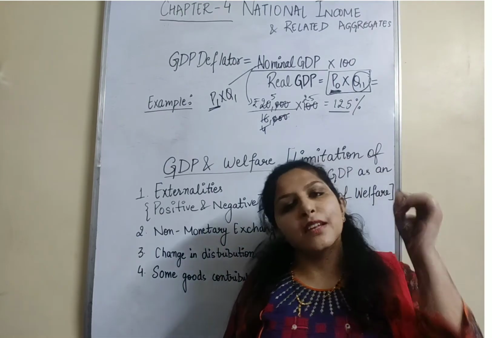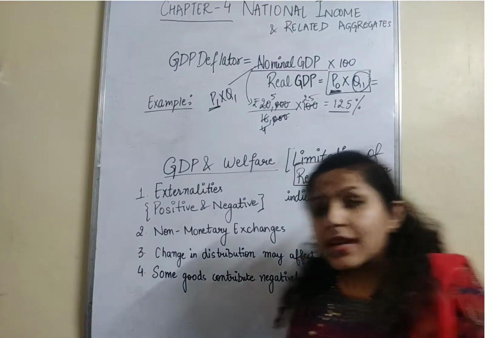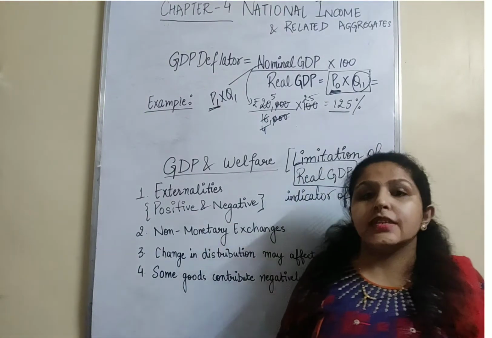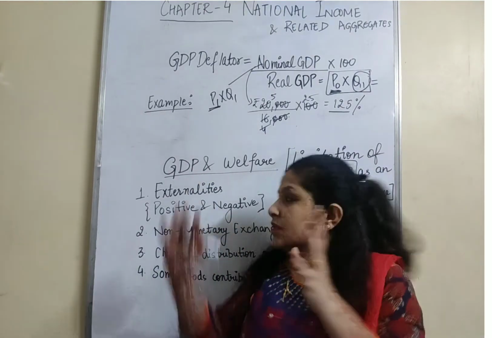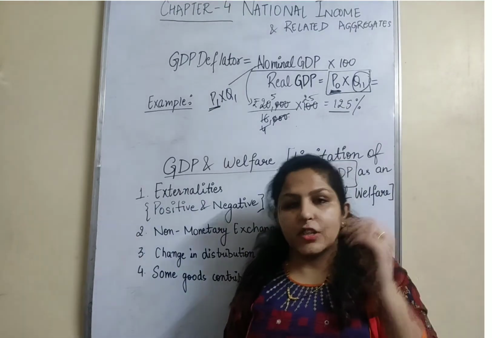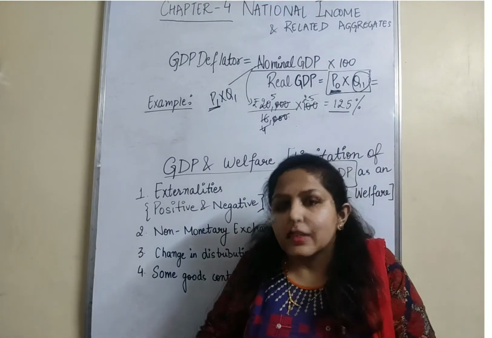So there are certain limitations. वैसे तो हम real GDP को consider करते हैं as a better indicator, but still it has certain limitations because it does not include some factors. So what are the limitations? We do not include certain factors while calculating GDP. That should be taken care of, but is not included till now.